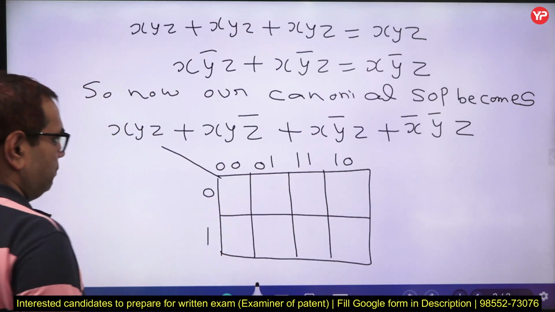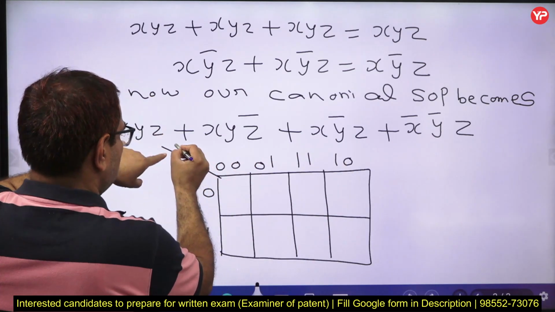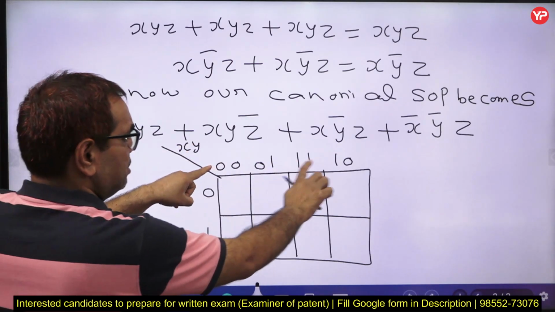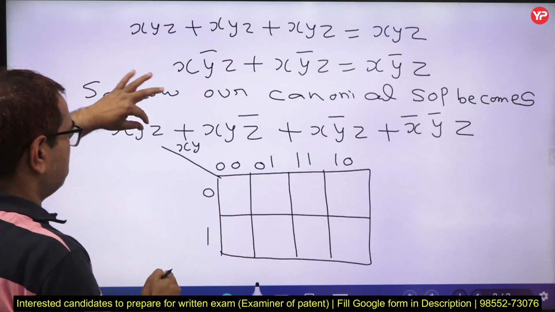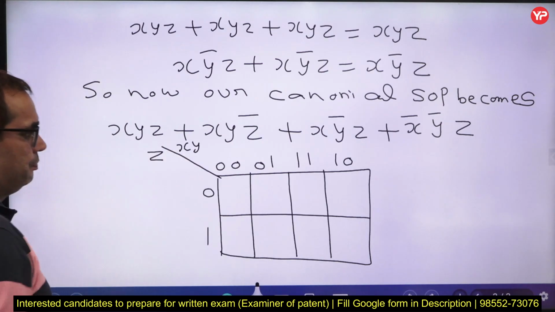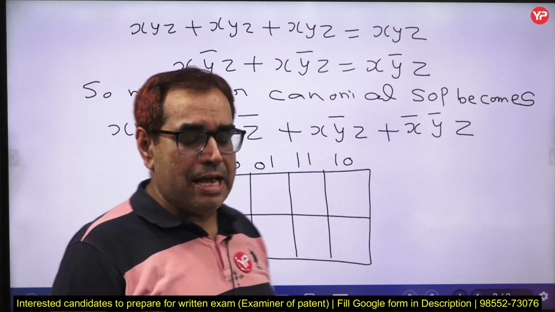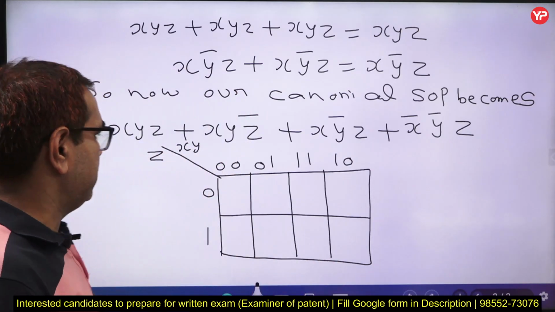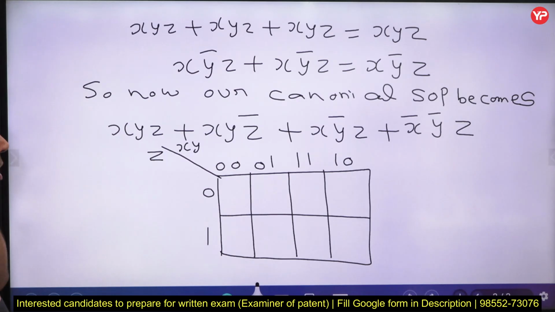Here we have 4 numbers, so those represent 2 variables, x and y. These are values of x and these are values of y. Here we have only 2 values, so these represent variable z. So here we will write z. Now, how do we convert a canonical SOP into a K-map? A simple approach is there. Whatever minterm is present in the canonical SOP, we write down the binary code corresponding to that minterm.